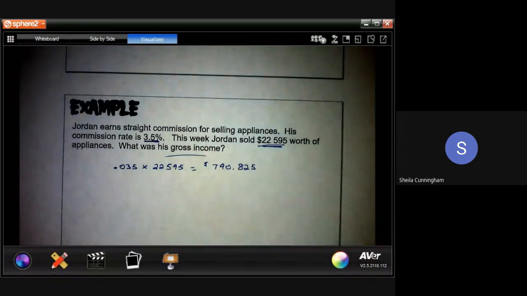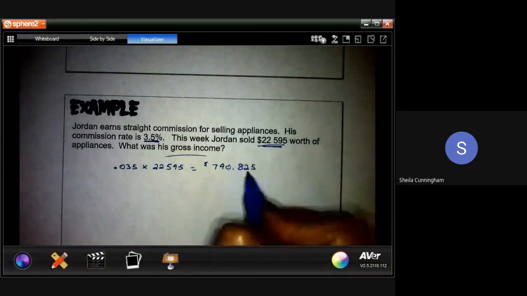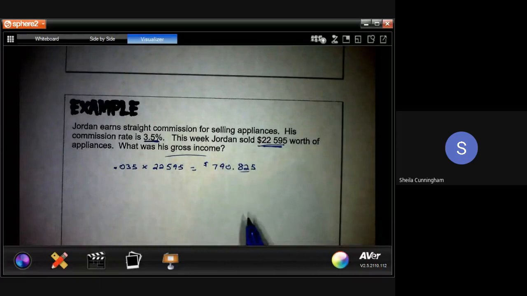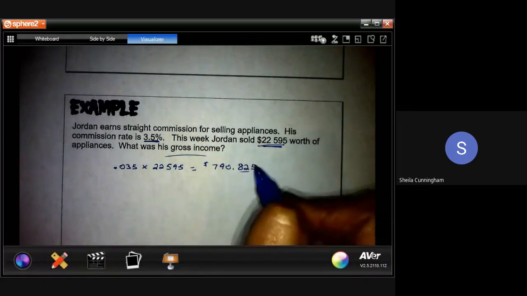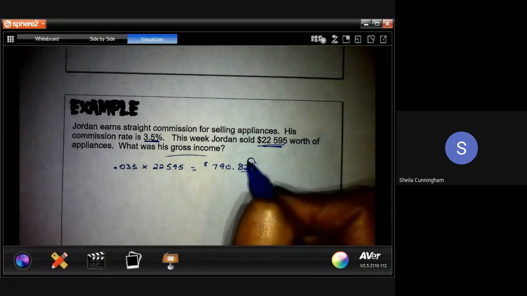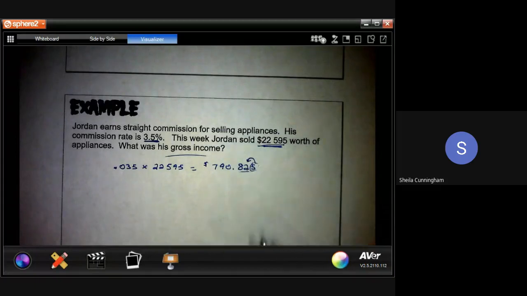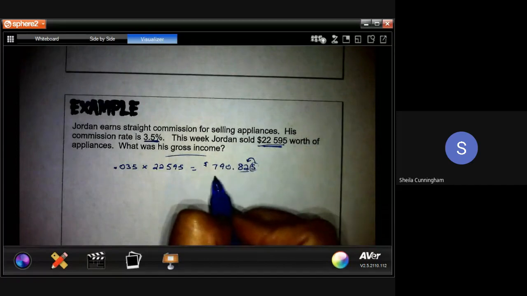I just want to refresh your memory. When we're dealing with money like this, you always want 2 decimal places, dollars and cents. Money, you're only dealing with 2 decimal places, never 3. You always look to that third decimal to see if it's a 5 or higher. If it's 5 or higher, then it bumps the decimal place to the left up 1 spot.